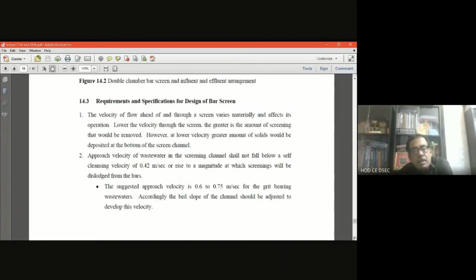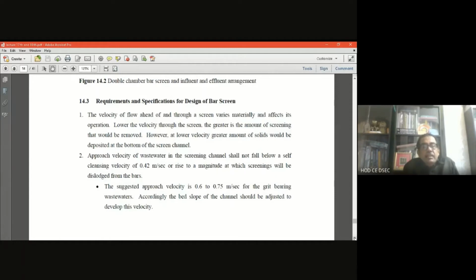Now regarding the design aspects of the bar screen, we will solve a numerical sum. I will show you how to design the screening, the bar screening tank, that is the channel. Before going into that detail, certain requirements and specifications for design of the bar screen should be known first.